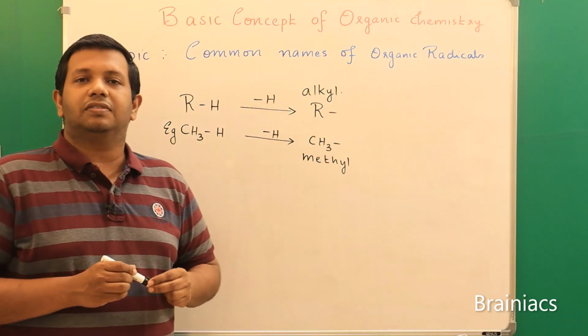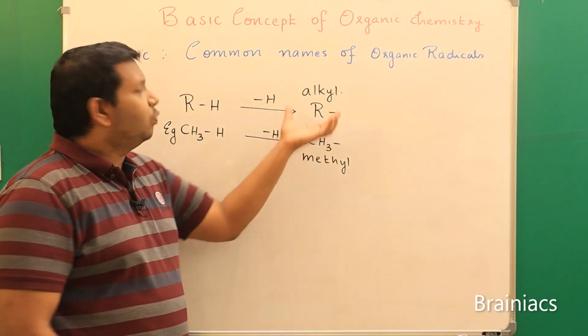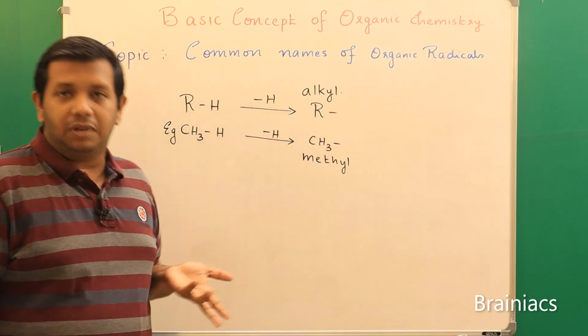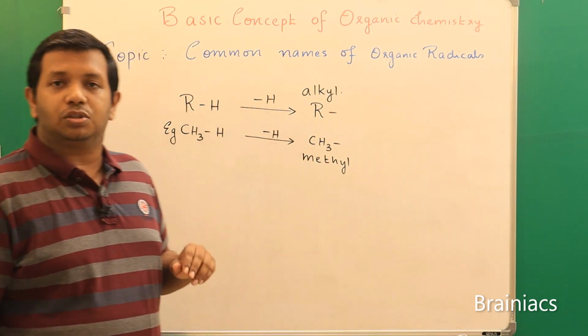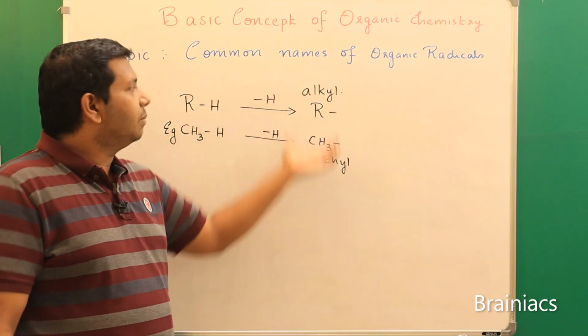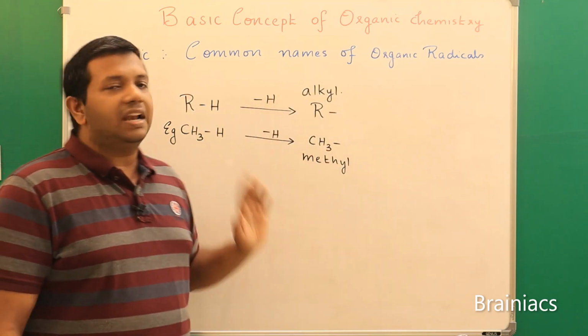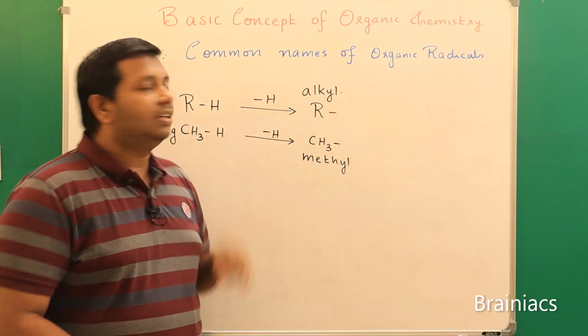Okay. So these radicals are classified into many actually. So we will first see what are the various classifications of the radicals, and we know that when a radical is formed during a chemical reaction, for example in substitution reaction, mainly this hydrogen will leave and you have the intermediate radical, and we know radicals are highly reactive species. Why? Because its valency is not complete.